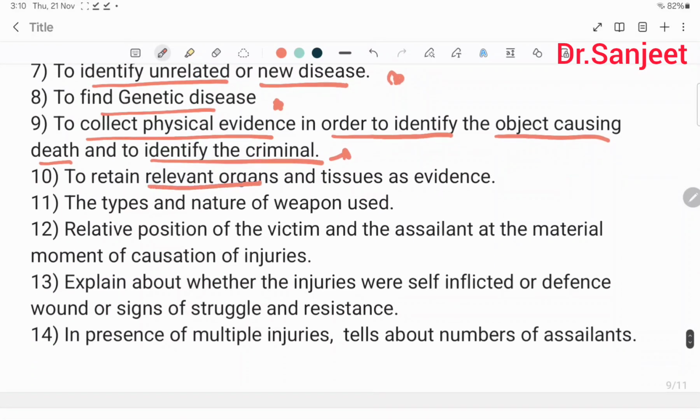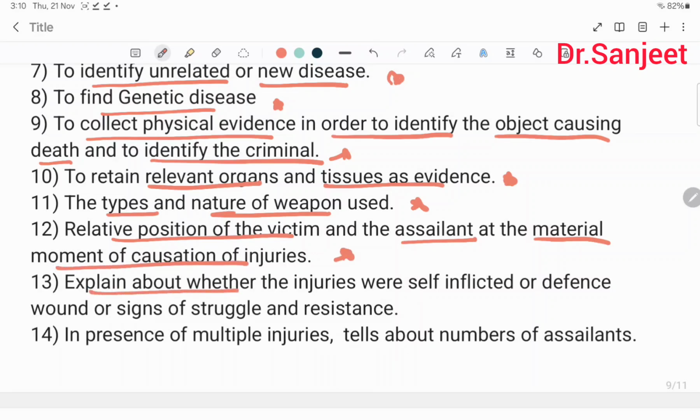to retain relevant organs and tissues as evidence, the type and nature of the weapon used, the relative position of the victim and the assailant at the material moment of causation of injuries, to explain whether the injuries were self-inflicted, defense wounds or signs of struggle and resistance.